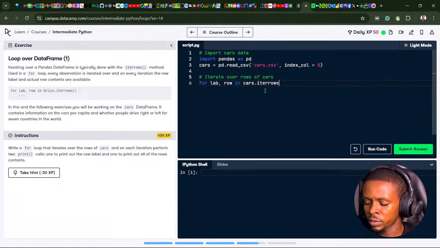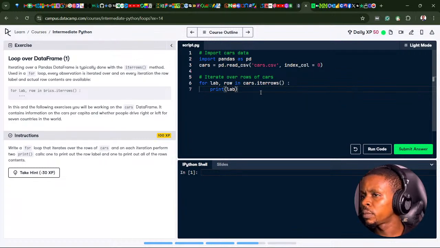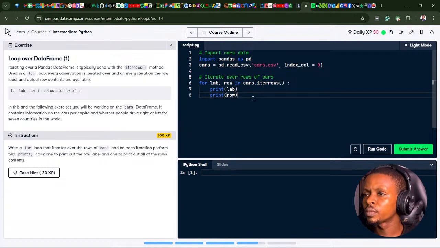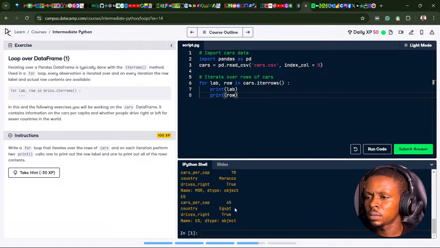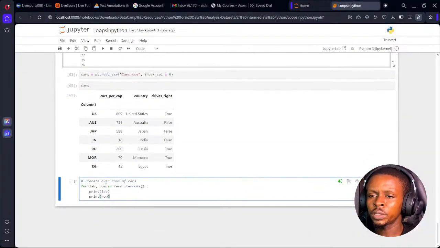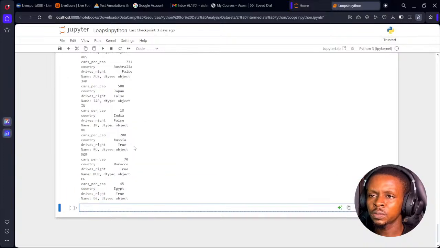It's going to iterate through the rows. The first one is going to print lab, and the second print is going to be print row. Let's see. Aha. Let me copy this part of the code and use it here. So, iterate over rows of cars. Let's see it in action.